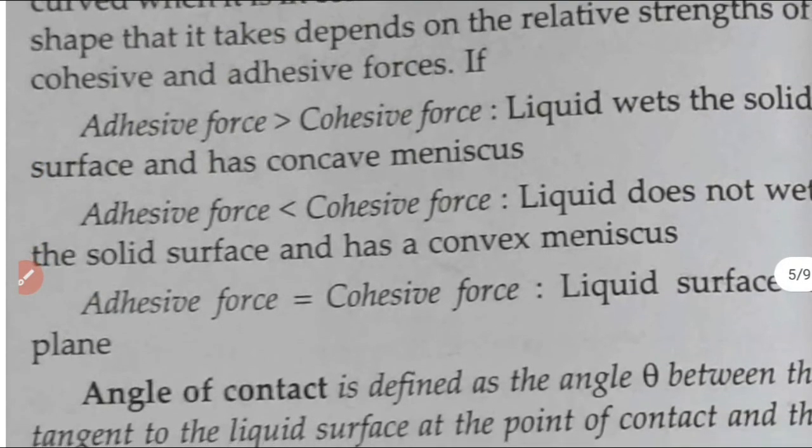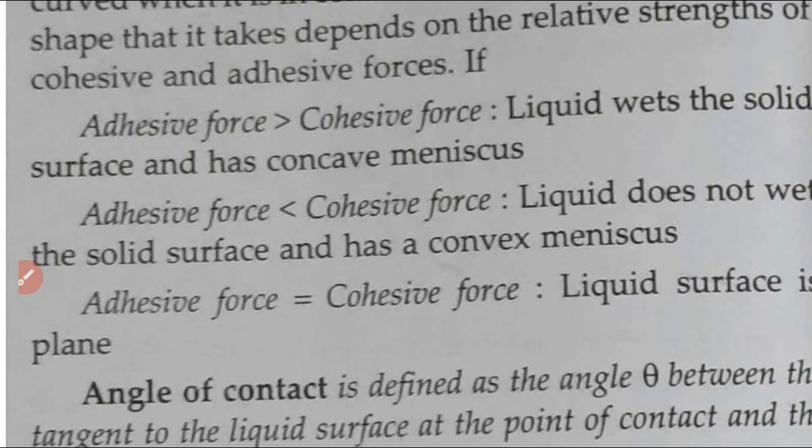When the adhesive force between the molecules of different kinds is greater than the cohesive force, we can say that the liquid wets the solid surface, and the meniscus, meaning the surface, will be concave in shape.